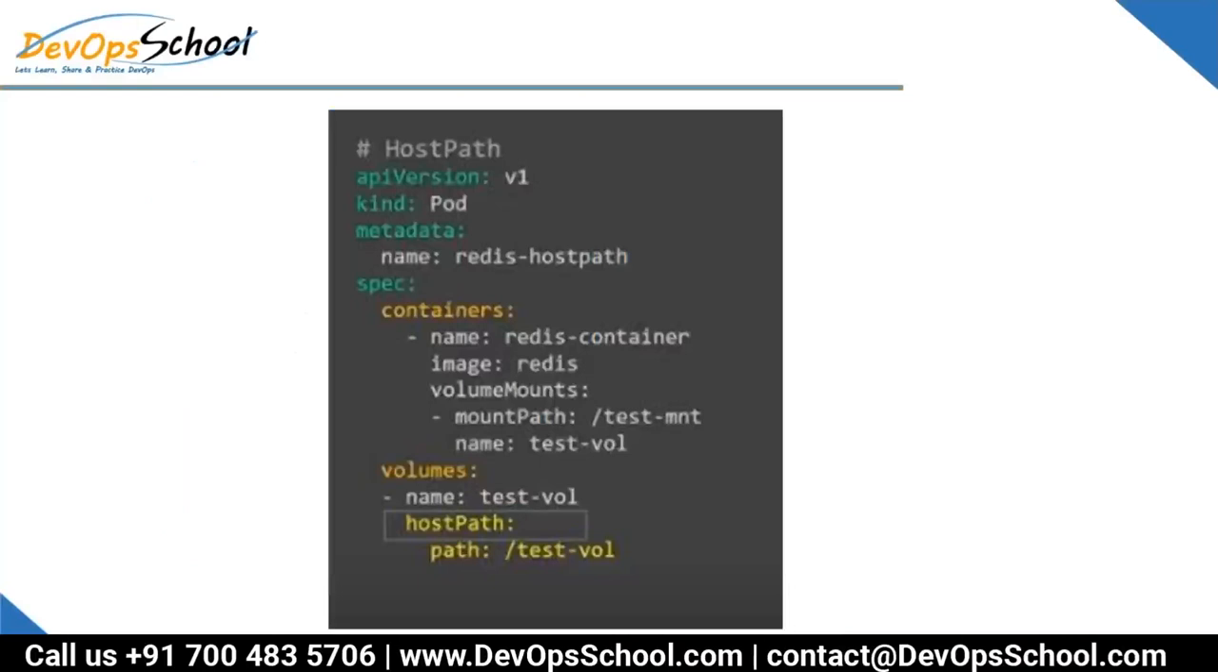Now look at this here. This is a live example of creating a volume for the pod and using it inside a container. You have seen it, so there should not be any question mark in your mind. It's kind equal to Pod. We started with this one only. The image is Redis, and you see the volume. Look at this here, spec.volumes, and the name of the volume is test-vol. What is hostPath? So hostPath is a volume plugin.